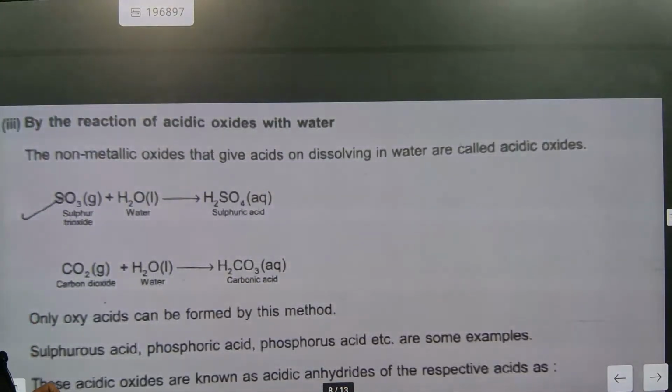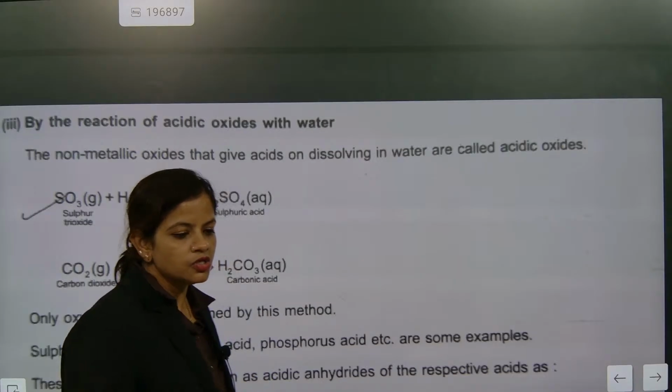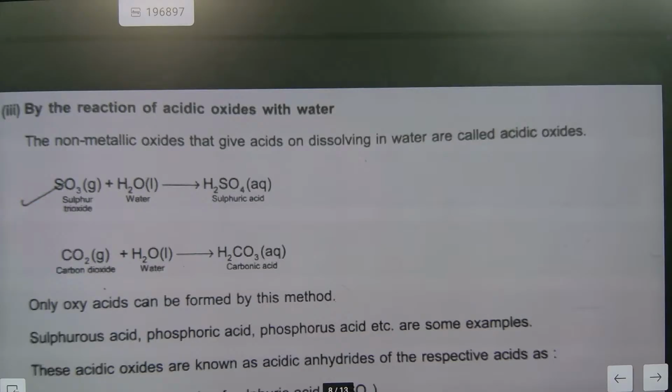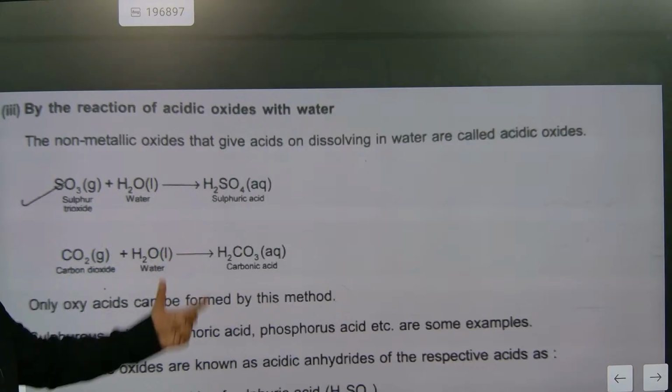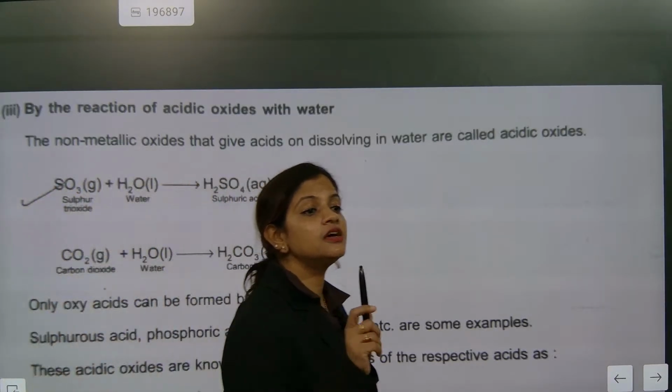Generally, they will not ask. In the NCERT book, the making is not there. Is making there? No. So you will not do the making, just remember this one. Now look here. By the reaction of acidic oxide, sulfur trioxide when it reacts with water, what will it make? Sulfuric acid. And this is one of the examples of acid rain.